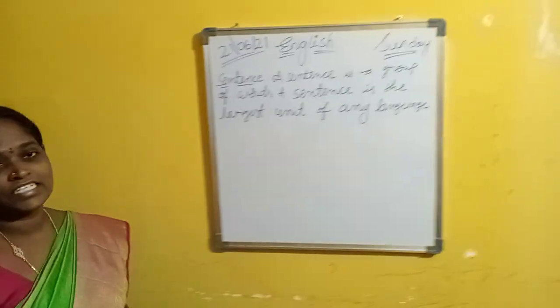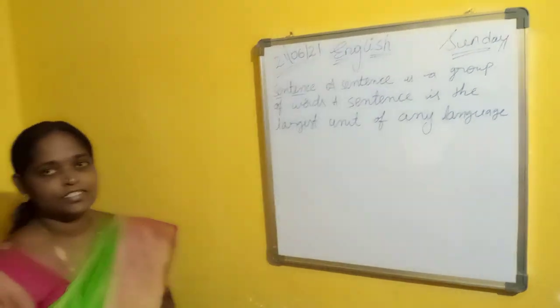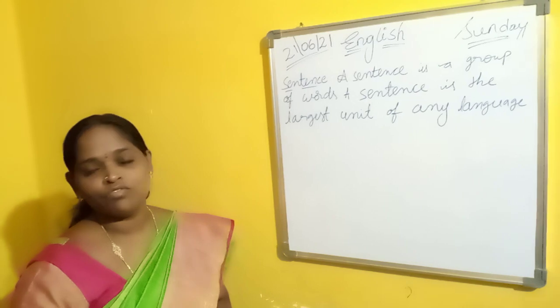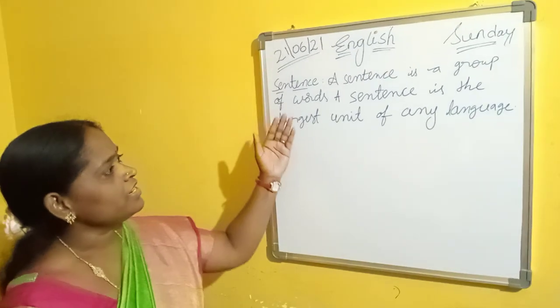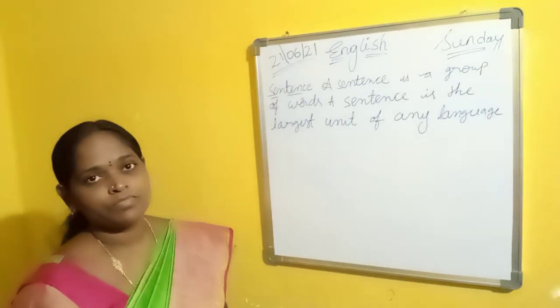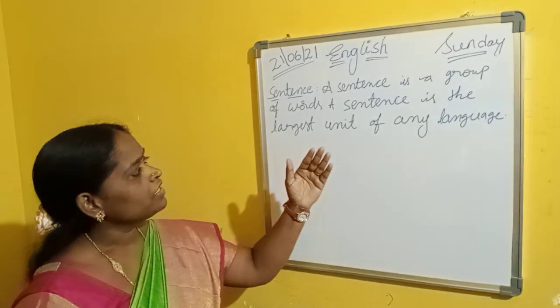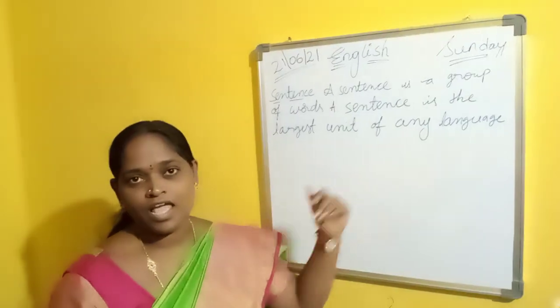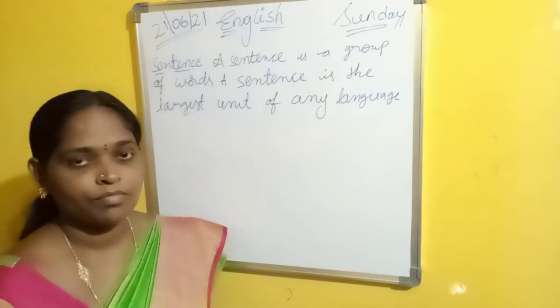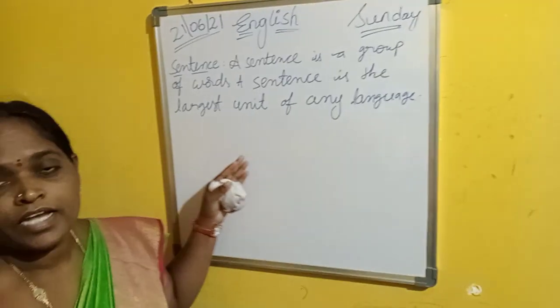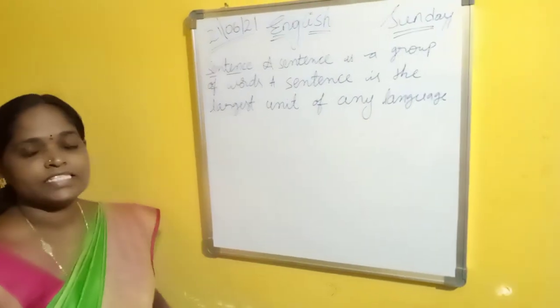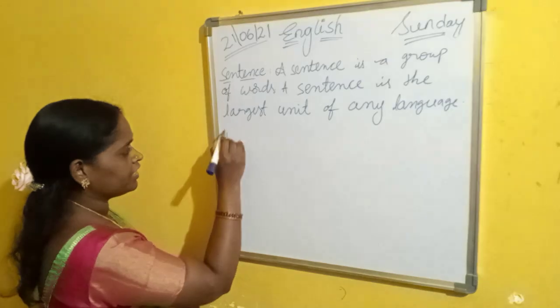Today we are going to discuss types of sentences. Before that we need to learn what a sentence is. A sentence is a group of words, and a sentence is the largest unit of any language. In English, a sentence must have three characteristics. What are the three characteristics?